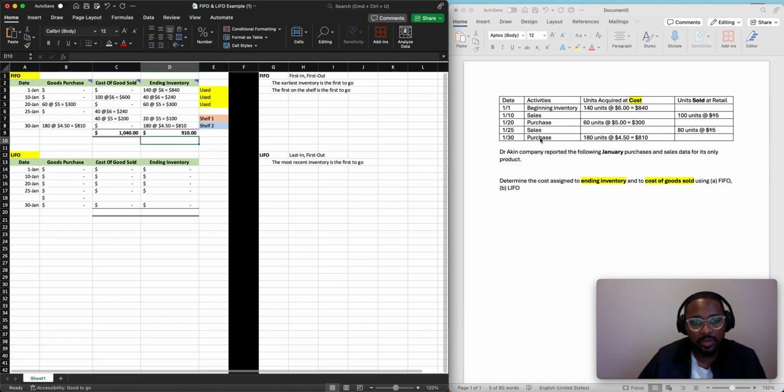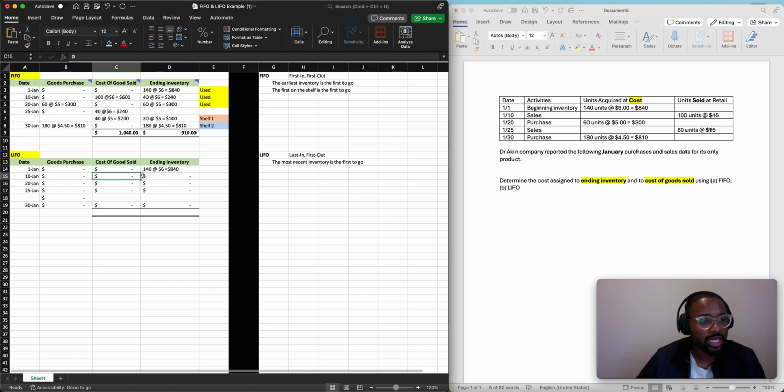I'm going to use the exact same information to do LIFO, and you're going to see the difference, right? So with LIFO, I can speed this up a little bit because I believe we have understanding here. So let's do it. Okay, so we go back. January 1, beginning inventory, 140 at 6. So we know that it's not in goods purchased, cost of goods sold is going to be 140. We're just going to update the inventory, which is 140 at 6 for 840, right? And we're done there. Then January 10, we sold 100 units.